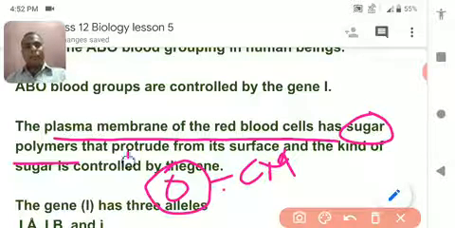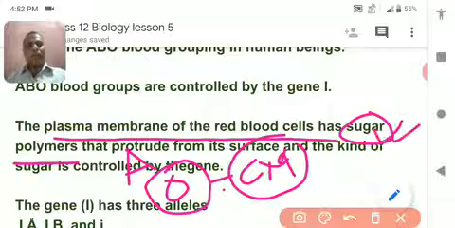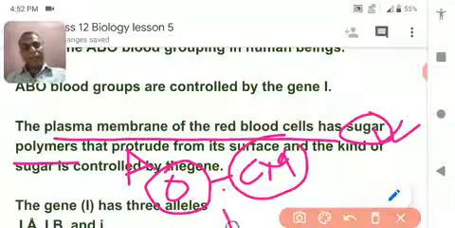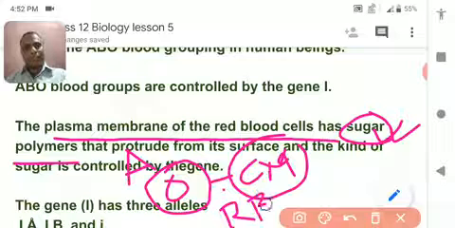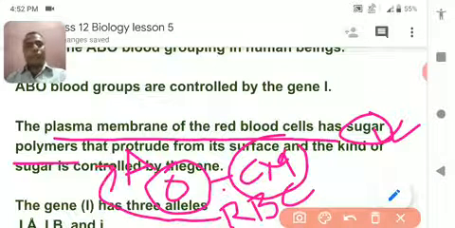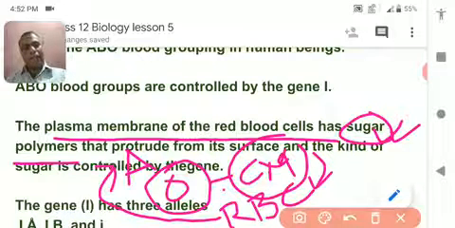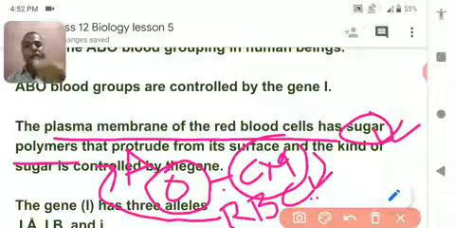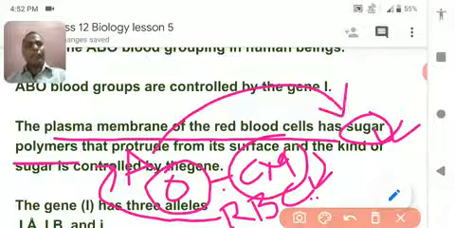It is blood group A. It produces a certain kind of sugar polymer. So the red blood cell, try to understand, the cell membrane of the red blood cell of blood group A produces a certain kind of sugar polymer,